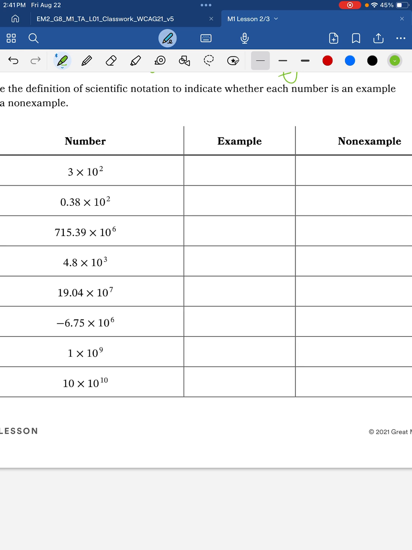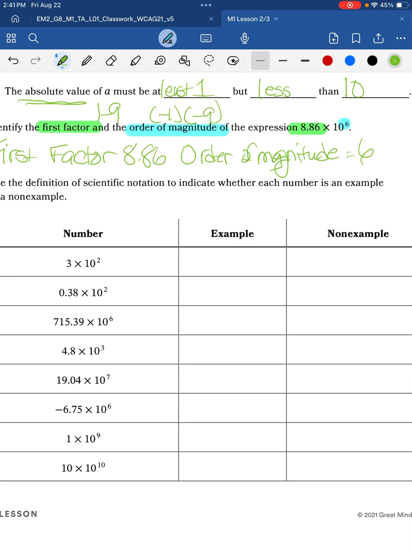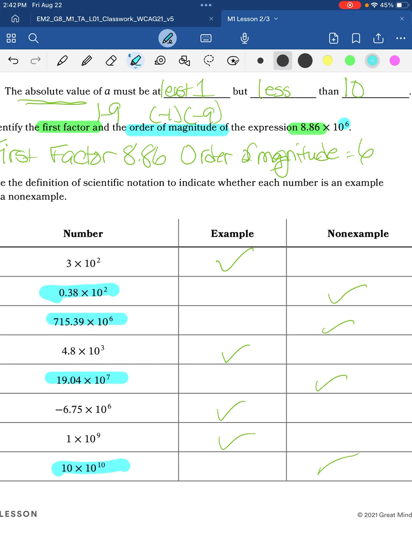So we want to look at these examples and say, yes, it has a single digit number between 1 and 9 times 10 to a power. So let's see. And these would be the answers for these. And the reason these are not examples is because they all have a first factor that is not 1 or greater, or less than 10.